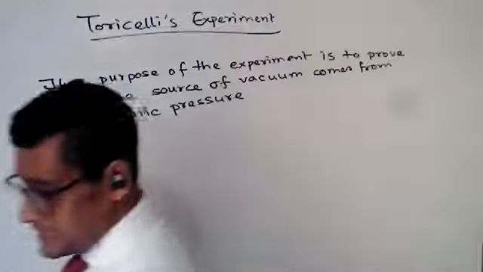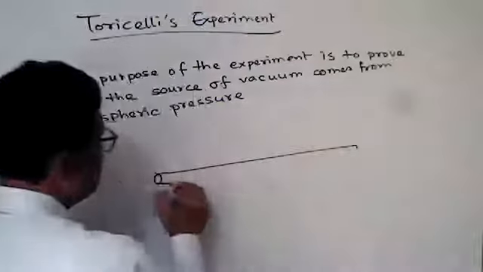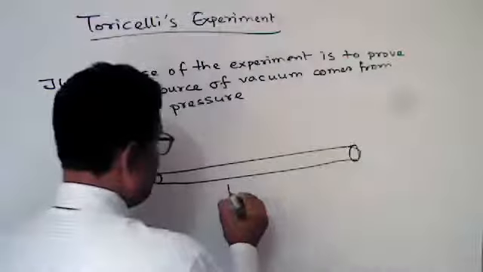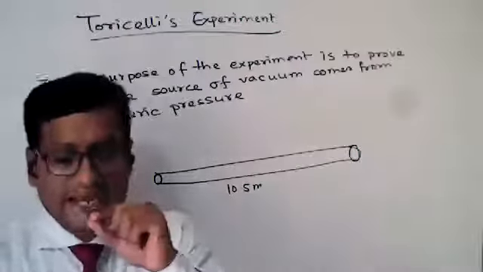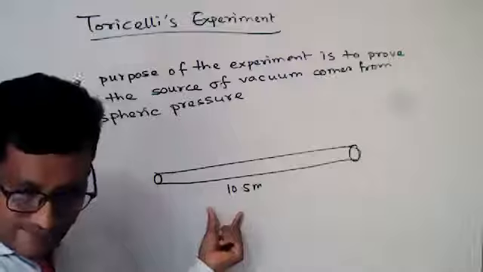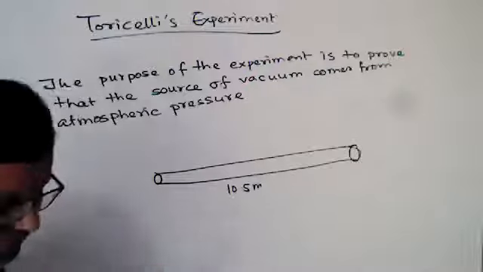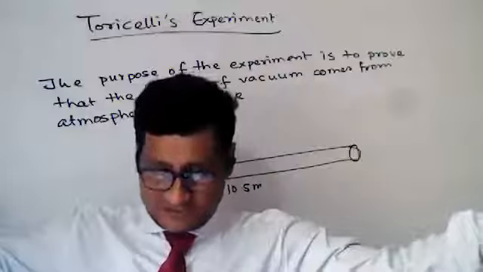Now, suppose you have a straw. It is, suppose, 10.5 meter. Then you sip any liquid by your mouth. If the length of a straw is 10.5 meter, it is very much.